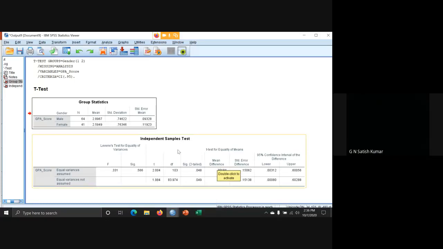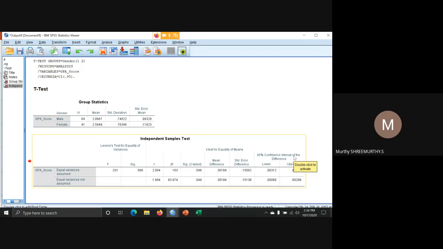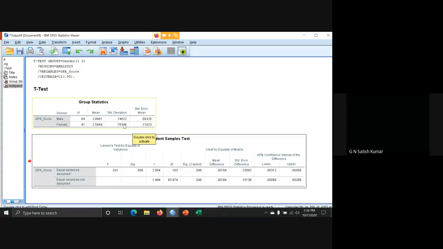I have read many books, but in many books they don't write these points. So standard deviation is always better if it is close to 1 or less than 1.